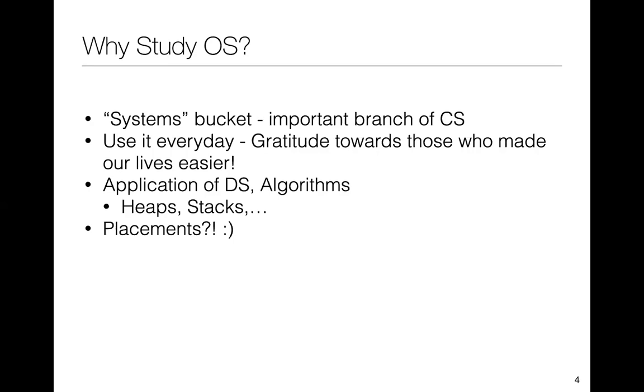So for example, a lot of you would be really fascinated by data science, machine learning. Why is data science or machine learning so popular these days? One important reason is that the hardware has become much more capable, and there has been a much more capable software stack written on top of that to be able to leverage that hardware stack. For example, the GPUs are not new, but only recently, by recently I mean the past 10, 12 years, have people started using GPUs for machine learning. Even many years before that, people were using GPUs for gaming, but no one knew about GPUs for the case of machine learning.